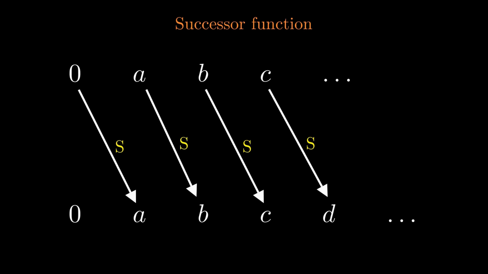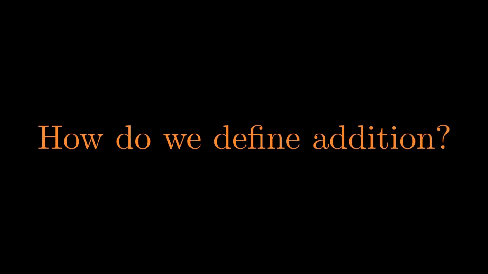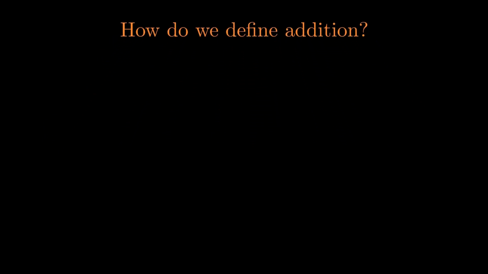Now something important happens. We can interpret this structure in a conventional way. We take the element that comes after 0 and we call it 1. The element that comes after 1 we call 2, then 3, 4, and so on. By assigning these names, we recover exactly the intuitive idea of the natural numbers, but now built from a rigorous logical foundation. With this setup, we can finally define addition using 2 simple rules.